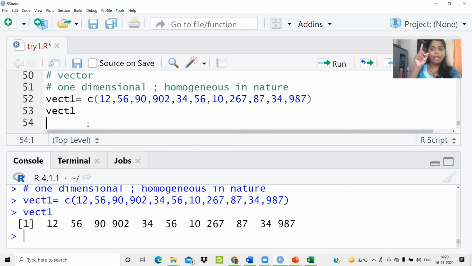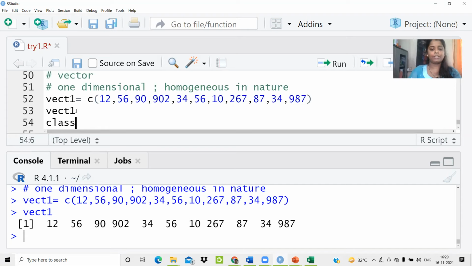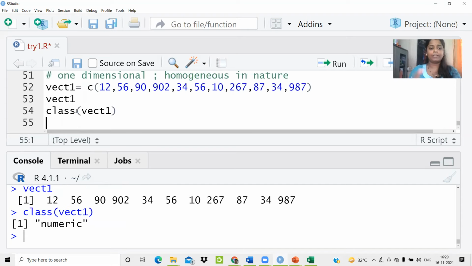When you call a variable, it displays all the values that are contained by that variable. So as you can see on my console, I am getting all the results, right? That is what are the entries that are present inside the vector one. This is how you can create a vector. What type of vector is this? So just write class and write vector1. This is basically a numeric type of vector. Fine. I hope this is clear.